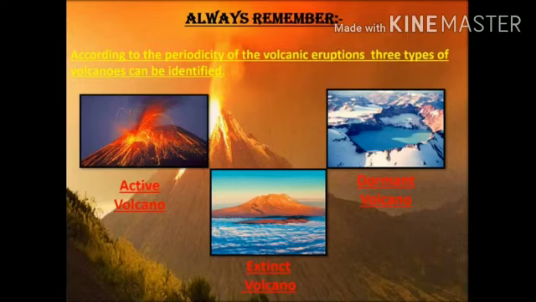Always remember, according to the periodicity of the volcanic eruption, 3 types of volcanoes can be identified. Number 1, if the volcanic eruptions are regular even in the present times, then such volcanoes are called active volcanoes. Second, when a volcano has not erupted for a long time but may become active suddenly, it is called a dormant volcano. Third, those volcanoes which have not erupted in the past for a long time and are not likely to erupt in the future are called extinct volcanoes.